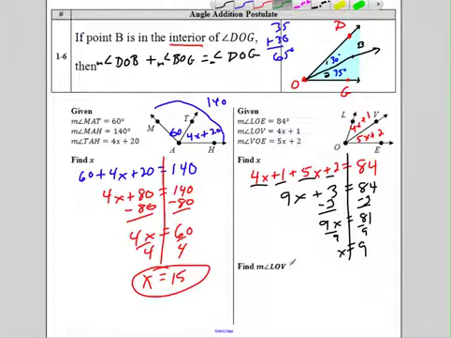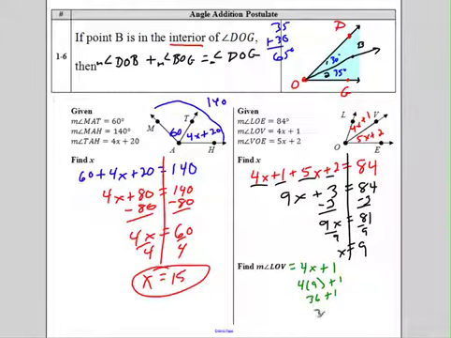LOV is really 4x plus 1. So I know x is 9, so plug in 9. 4 times 9 plus 1. 4 times 9 is 36, plus that 1 on there is 37. So really the measure of LOV is 37 degrees. Awesome. If you want to find the other one, you could. It's got to equal 84, so you could say 37 plus what number is 84.